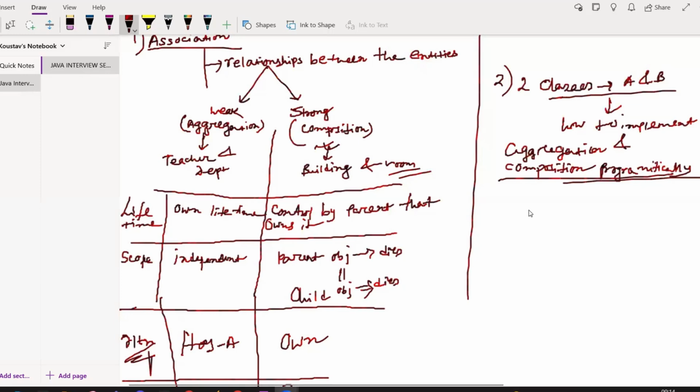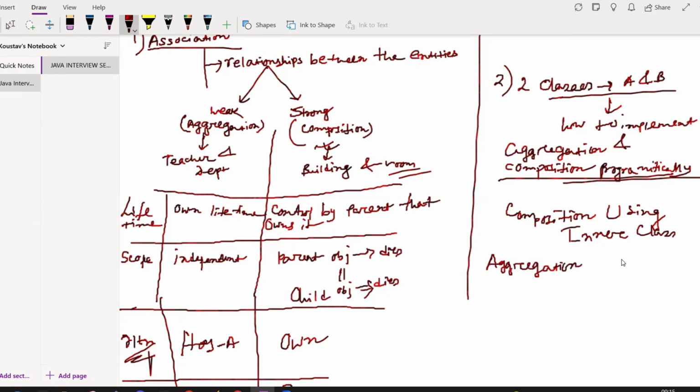Aggregation means there will be a has-a relationship, and composition means owns it. So composition is implemented using an inner class, and aggregation using a reference variable of the other class. In this way, aggregation and composition can be implemented.